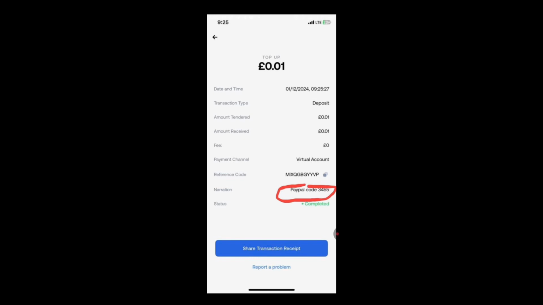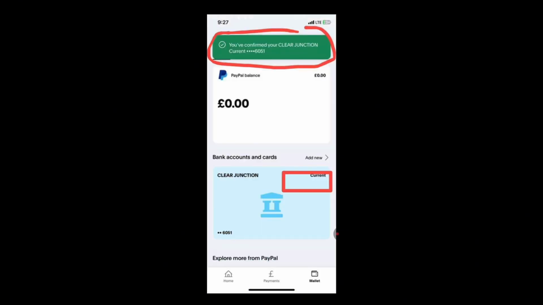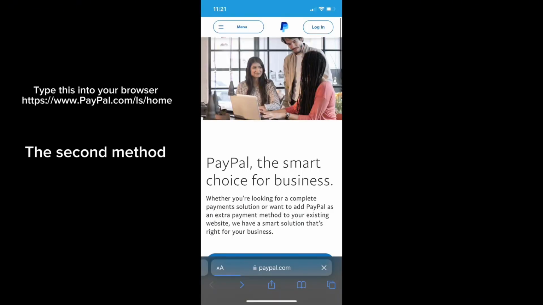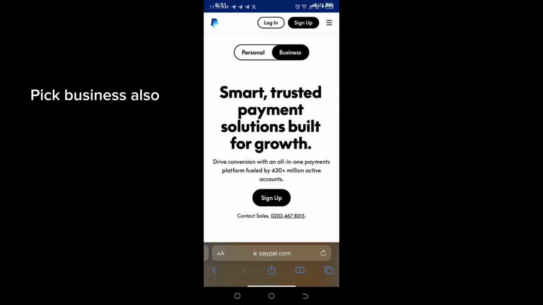They are going to send a code to your Grey. Once they send the code to your Grey, it will be easier to get started. When you come back to your PayPal, you will see confirm your account. Click on it and type in the code you've copied from Grey. I'll be showing you the second method right now. Make sure to watch to the end.